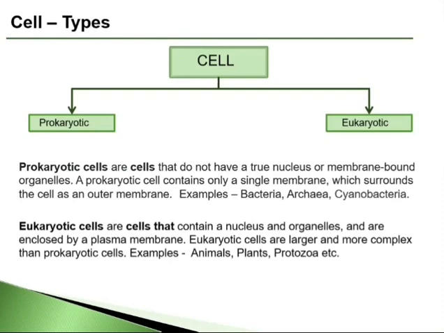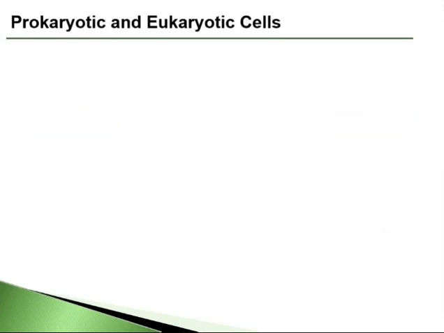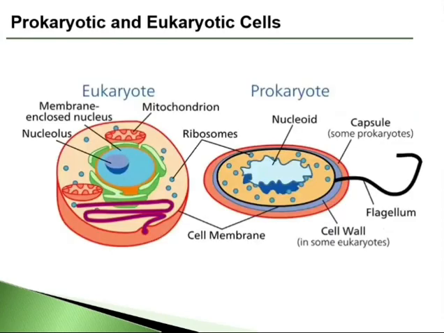Eukaryotic cells have a nucleus. These are larger and more complex than prokaryotic cells. The organisms are known as eukaryotes when they are made up of eukaryotic cells. Generally, their size ranges from 10 to 100 micrometer, but some, like the hen's egg, can be seen through the naked eye. Examples are plants, animals, and a few fungi and protozoan cells. In continuation with the previous slide, this slide holds the difference between these two cell types via diagram.